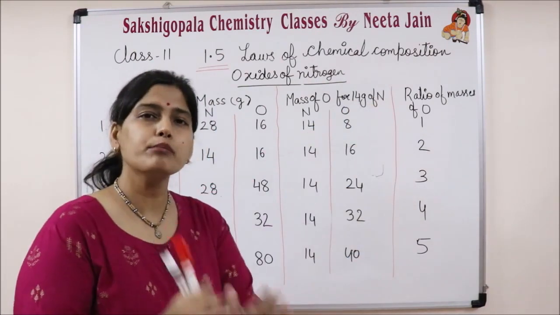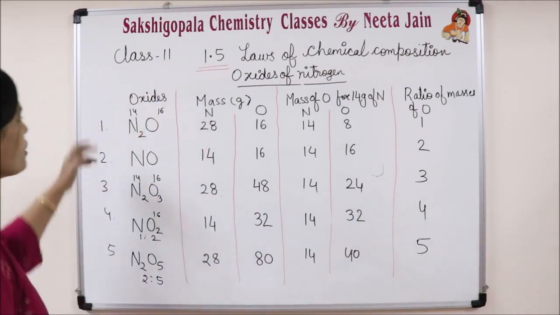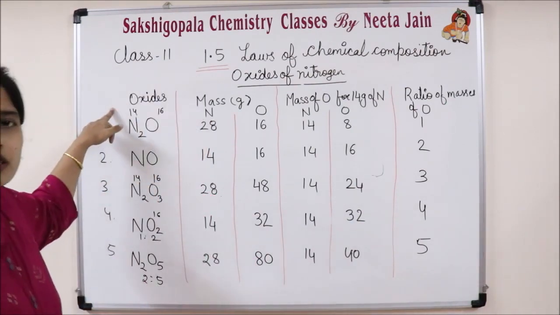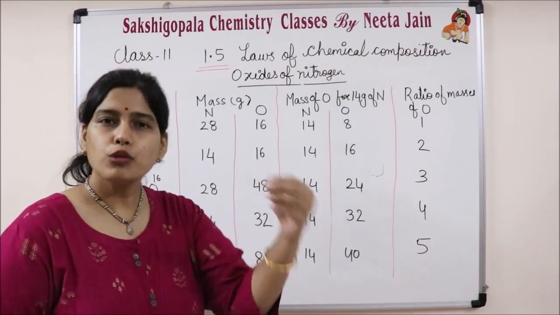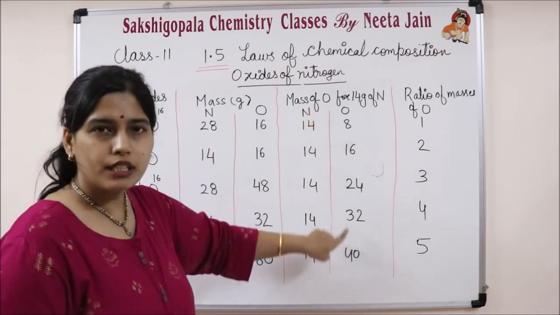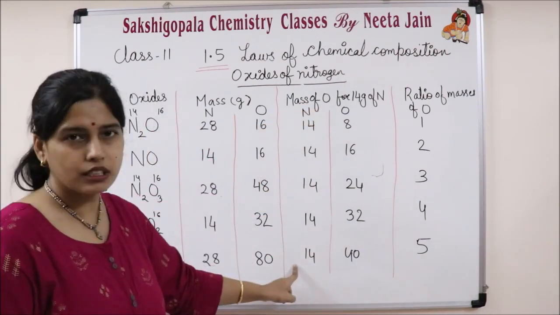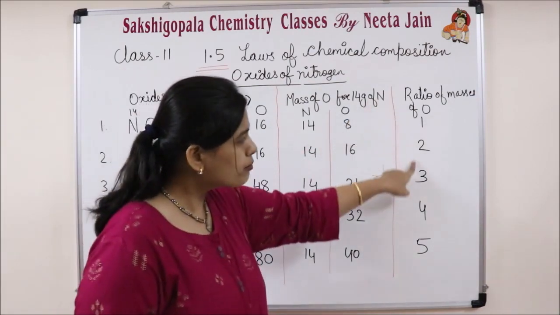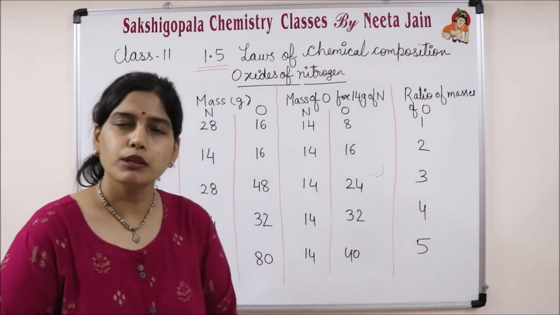They bear a simple ratio of 1:2:3:4:5. Once again, understand the statement: whenever any two elements combine together to form two or more compounds, the different masses of one element which combine with a fixed mass of the other bear a simple ratio. This is the law of multiple proportions.